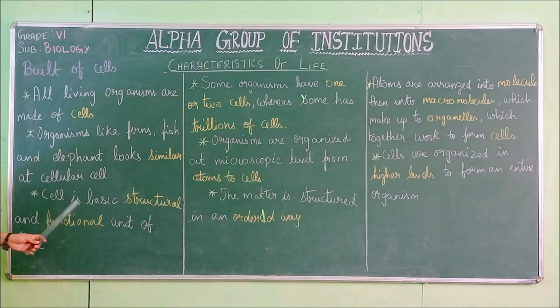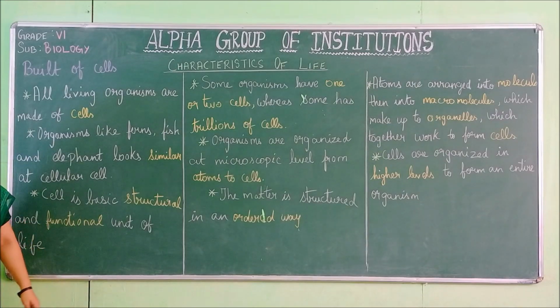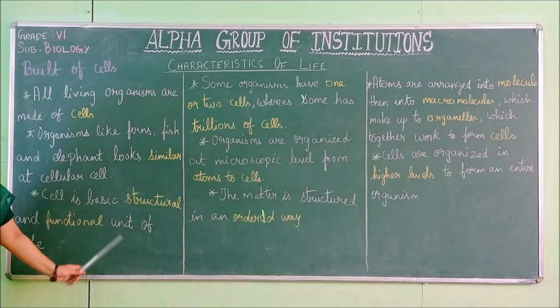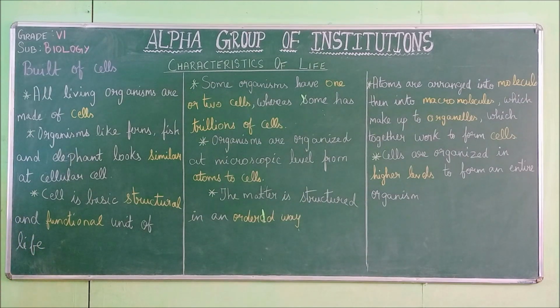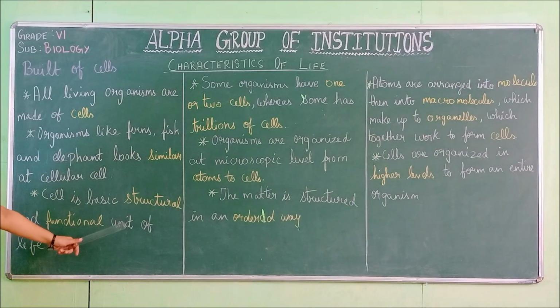And the cell is the basic structural and functional unit of life. It forms the structural unit, the external features of any organism. Functional unit means the internal functions, all the metabolic activities of any organism. Those are also done by cells only. That is why it is known as the basic structural and functional unit of life.